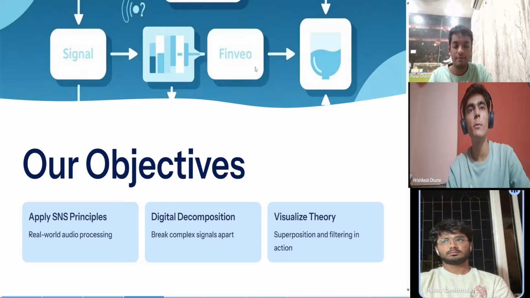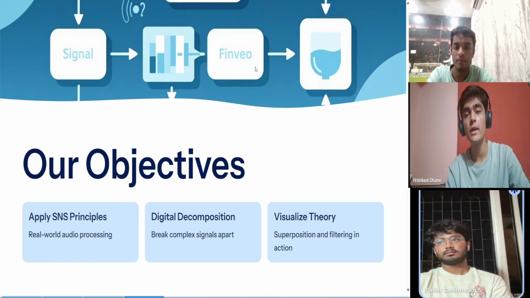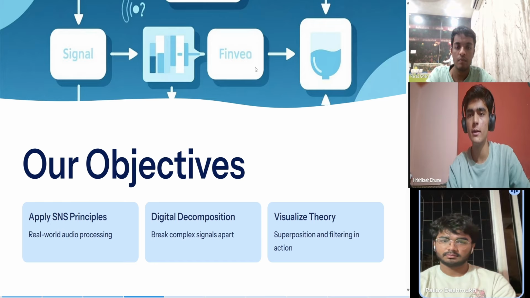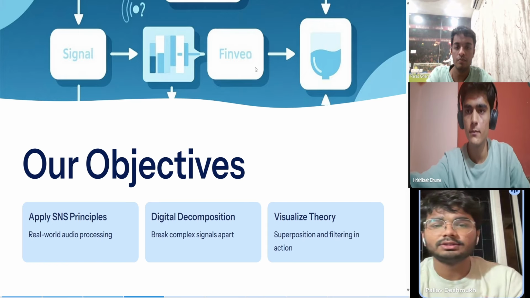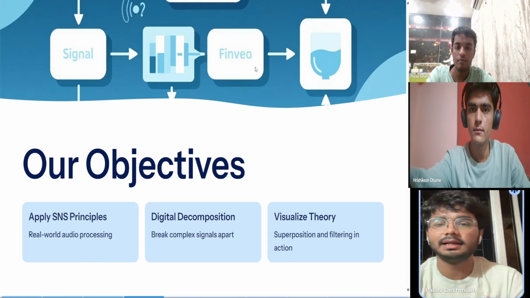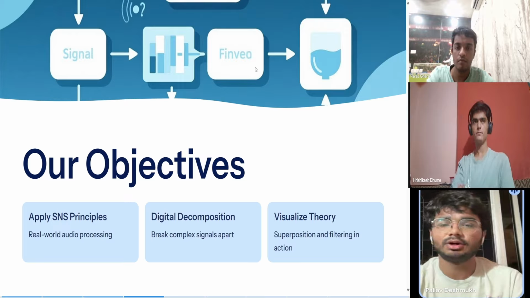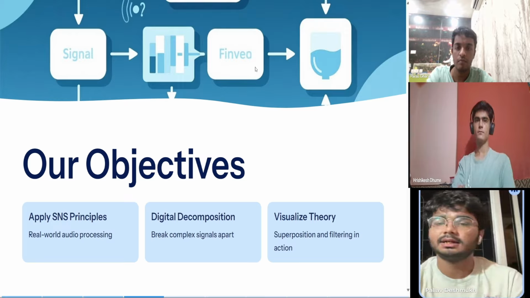The main objective of our project was to apply the concepts we learned in signals and systems to solve a real world problem. In our case, music source separation. We wanted to see how theoretical principles can be implemented through modern signal processing and deep learning. Our first goal was to apply SNS principles in real-world audio processing. Concepts like superposition, convolution, and Fourier transform directly guided how our system works.